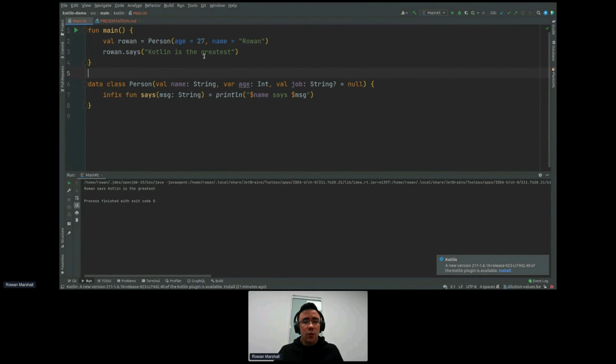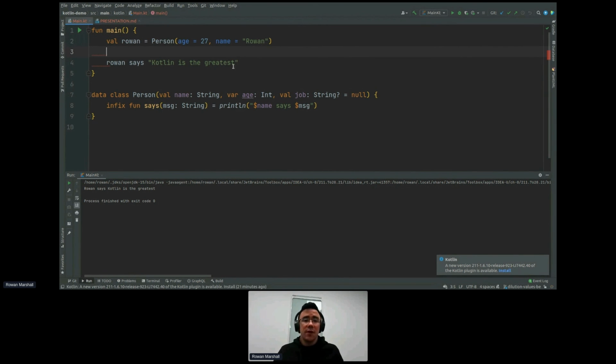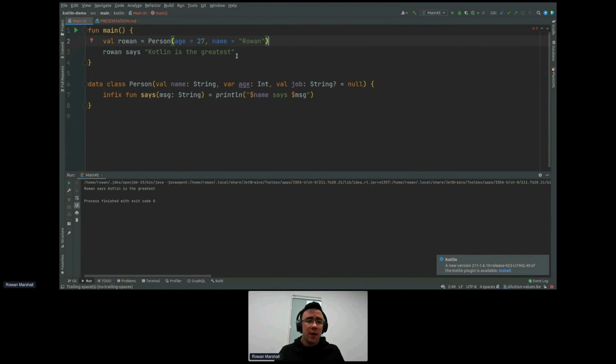But we can do something cool now. We can take away this dot, and we can take away these brackets, and we can just write this as pretty much English. Rowan says Kotlin is the greatest. If you name your methods right and have the right kind of arguments here, you can pretty much write English. I think there's even a Kotlin poetry thing or something like that, where you try to get code that solves a solution, has sensibly named methods, but is entirely written in this style. So you could write poetry or a story in this. And I just think that it's maybe not one of Kotlin's killer features, but it's definitely an awesome one.